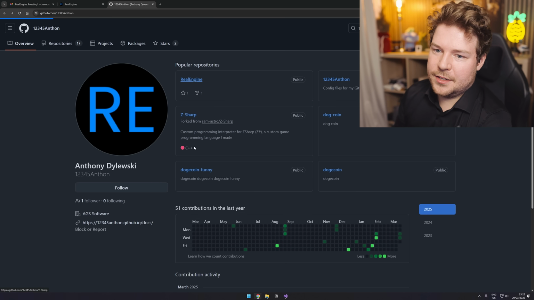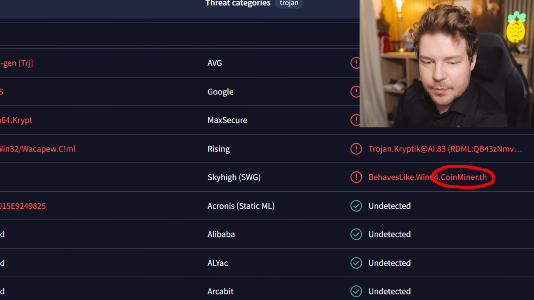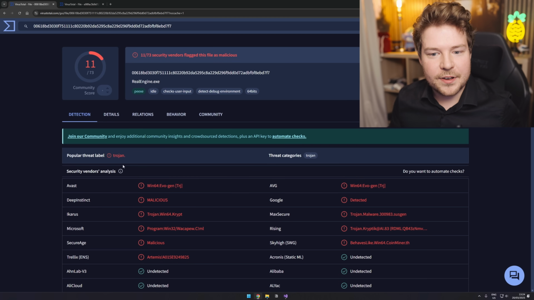This whole thing is definitely weird, but all I'm saying is that seeing that it's a coin miner, there's some relation here obviously between Dogecoin, which is a cryptocurrency, and something that mines coins. But anyway, my suspicions are pretty high at the moment that this is in fact a Trojan. But what is the Trojan doing? Or to put it another way, curiosity killed the cat. We're gonna have to investigate further. We're gonna have to potentially go down with the cat, but it's gonna be worth it perhaps for content.